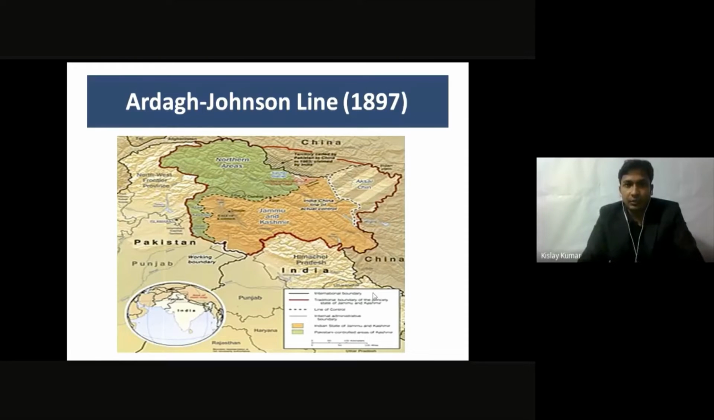Now let us come to the Ardagh-Johnson line. This map which you are seeing on the screen right now, the red bold line from here to here, this line was the Ardagh-Johnson line, and this line said that beyond this, north and west of it is China, and the shaded portion belongs to India. So this region is called the Aksai Chin region. It is the disputed region right now. It belongs to India according to this line, the Ardagh-Johnson line, which was formed in 1897 by the Britishers.